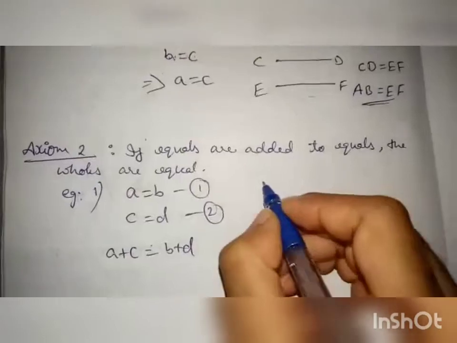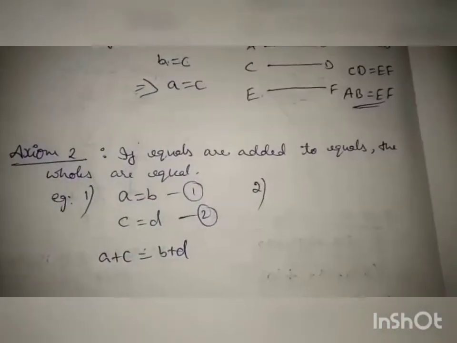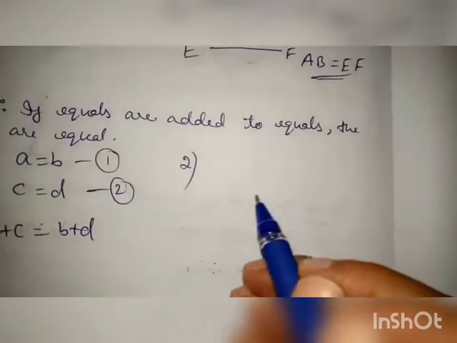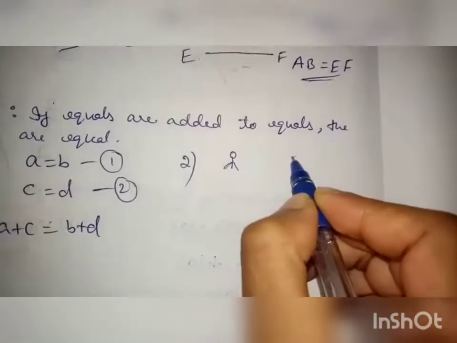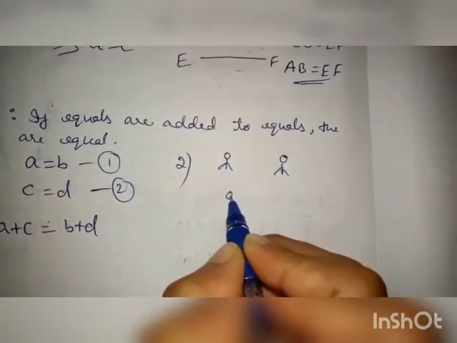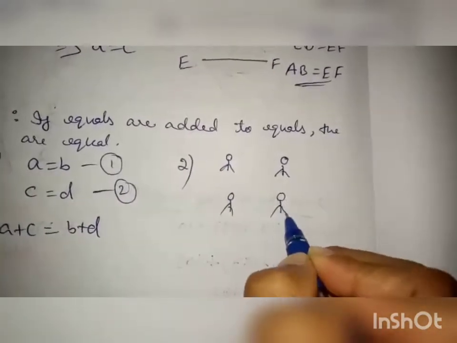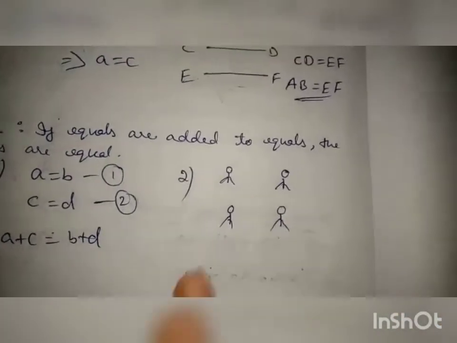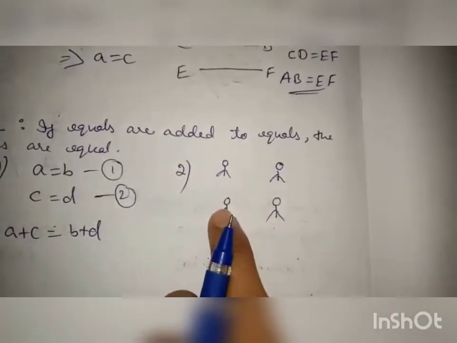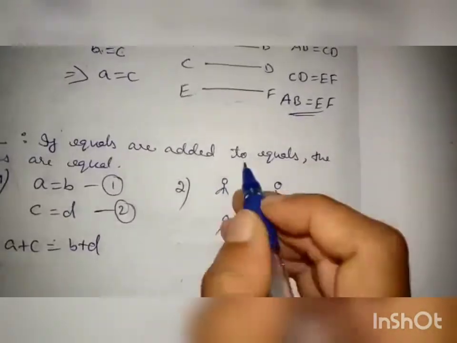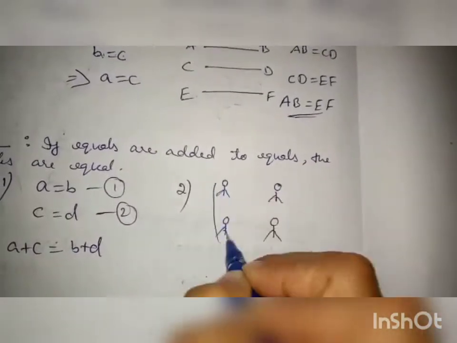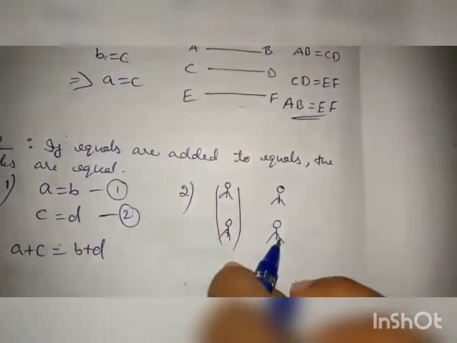This is one example. Let me explain with another example. So, second example. There are 4 members. If one member gave chocolates to these 2 members, an equal number of chocolates he gave.